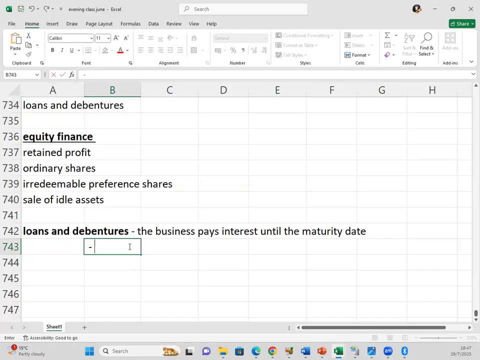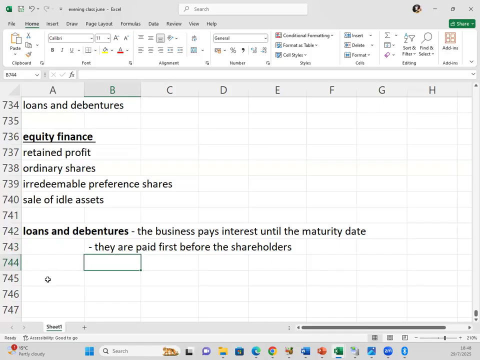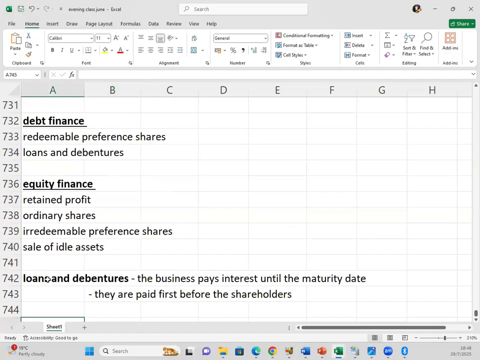So we pay their interest first, before paying any dividend to the shareholders.